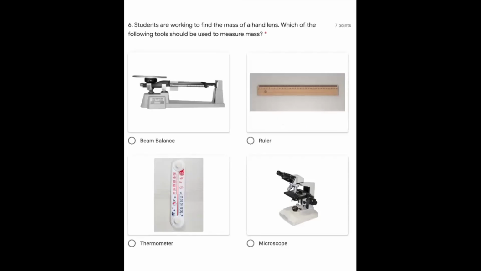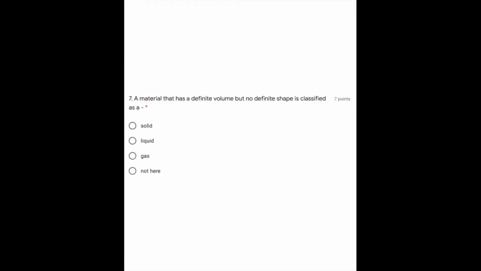Students are working to find the mass of a hand lens. Which of the following tools should be used to measure mass? Balance beam, ruler, thermometer, microscope. A material that has a definite volume but no definite shape is classified as a solid, liquid, gas.